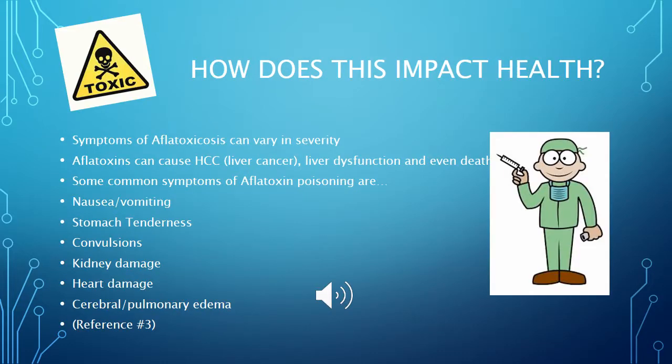How does this impact human health? Symptoms of aflatoxicosis can vary in severity. Aflatoxins can cause HCC or liver cancer, liver dysfunction, and even death. Some common symptoms of aflatoxin poisoning are nausea or vomiting, stomach tenderness, convulsions, kidney damage, heart damage, or cerebral or pulmonary edema.